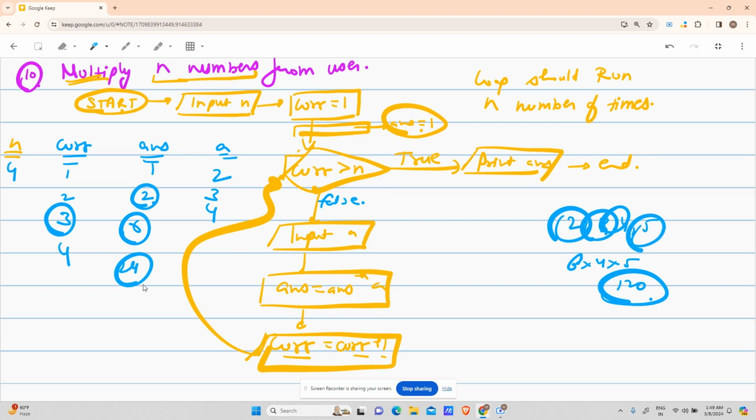The last input is 5. 5 into 24 is 120. And cur will change to 5. Is 5 greater than 4? Yes. So print answer, guys. Because 5 is greater than 4, it will go to true and print answer. And end. So my answer is printed as 120 and end.